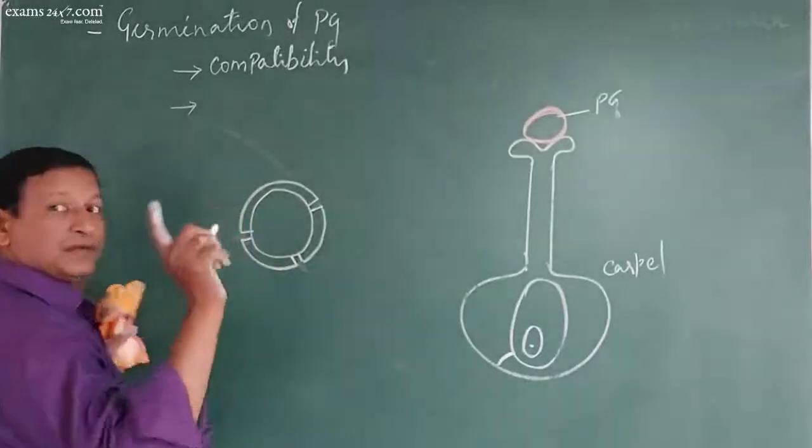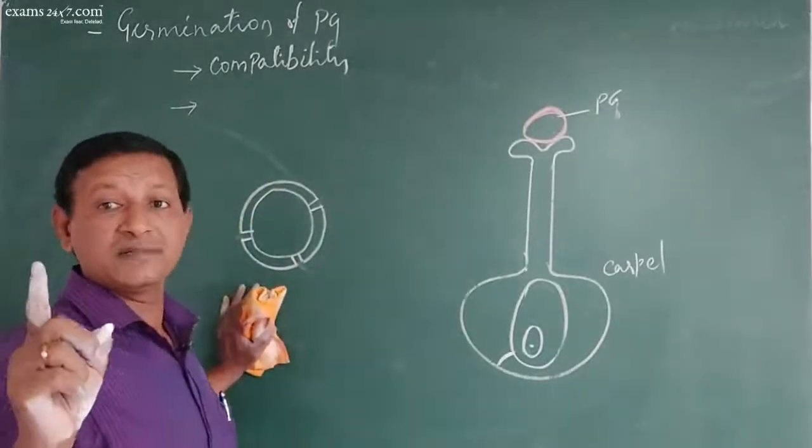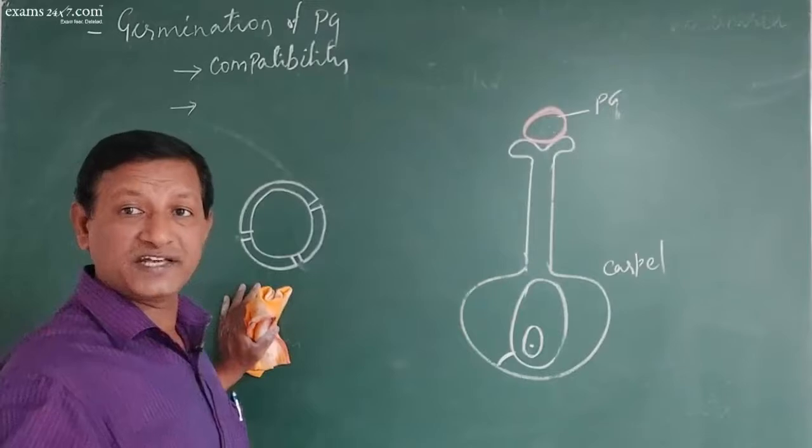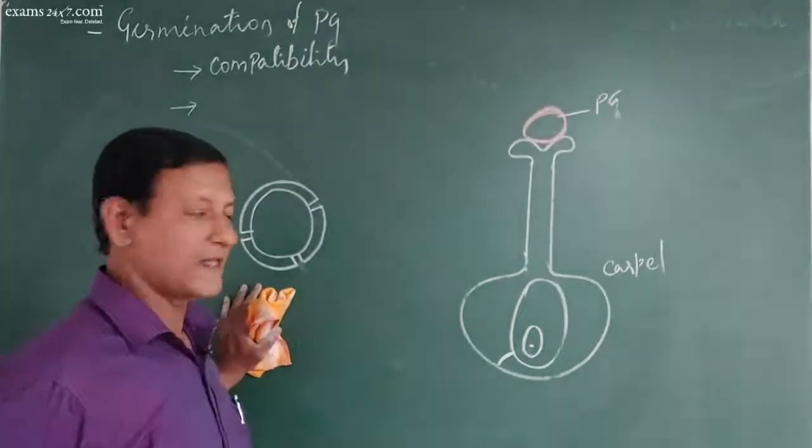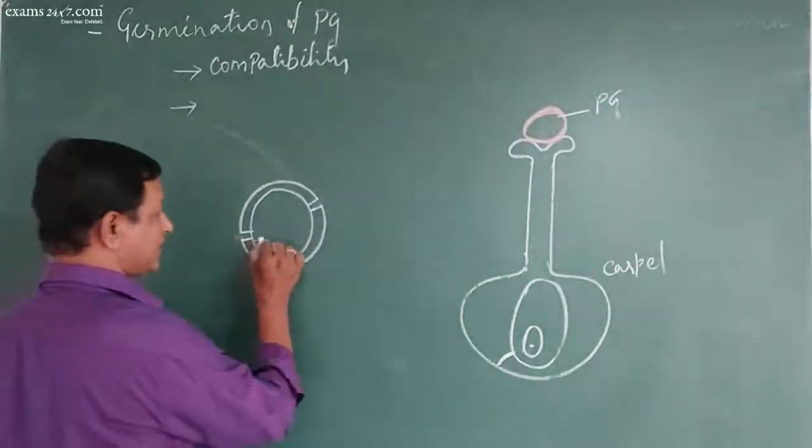Now remember, pollination must have taken place either in the 2-celled stage or in the 3-celled stage. Now imagine this is the 2-celled stage.